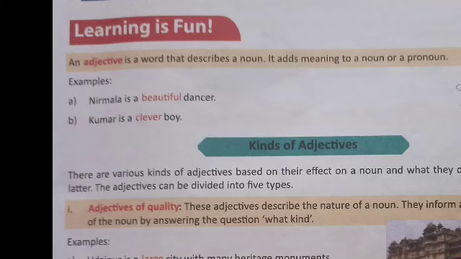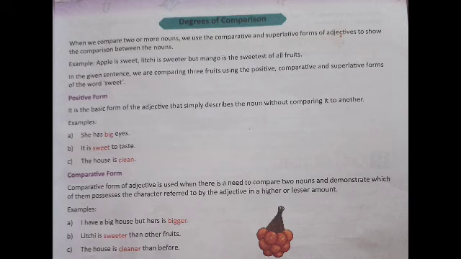So, children, once again, an adjective is a word that describes a noun and it adds meaning to a noun or a pronoun. And we had studied 5 kinds of adjectives, that is adjectives of quality, adjectives of quantity, adjectives of number, demonstrative adjectives, and interrogative adjectives. Next topic, degrees of comparison.